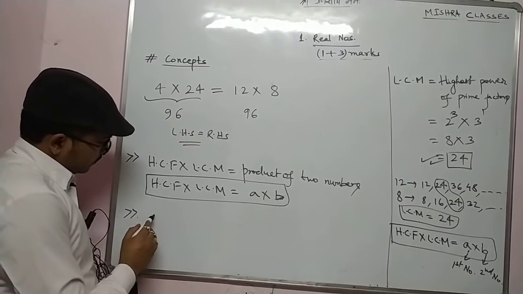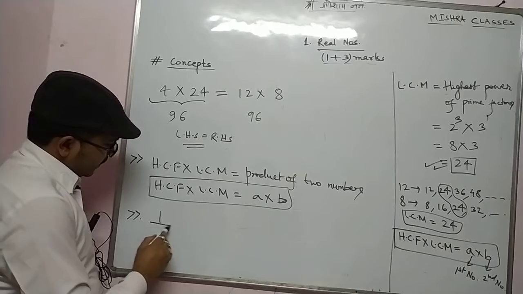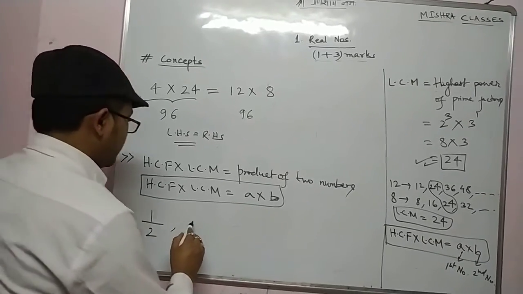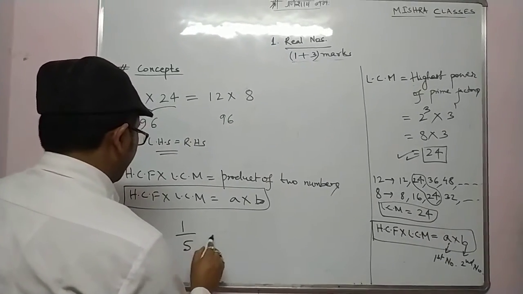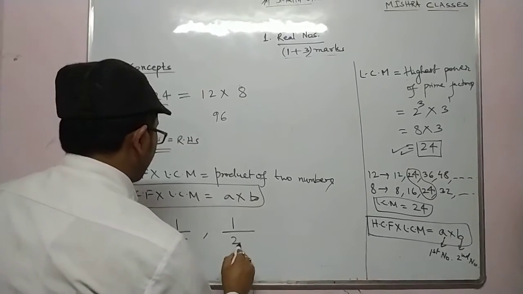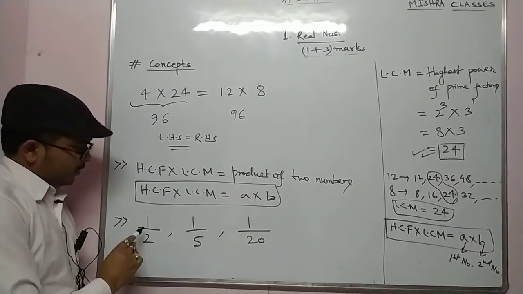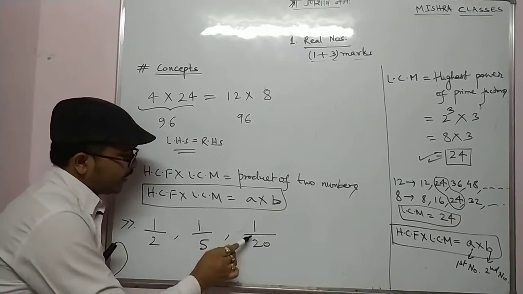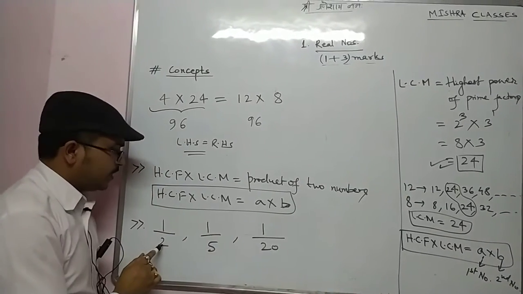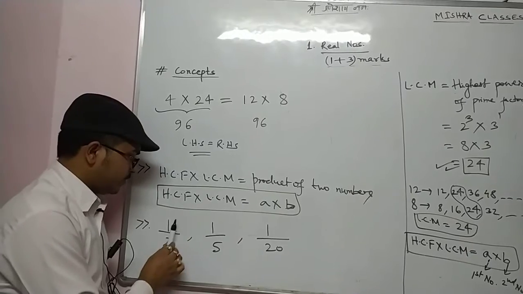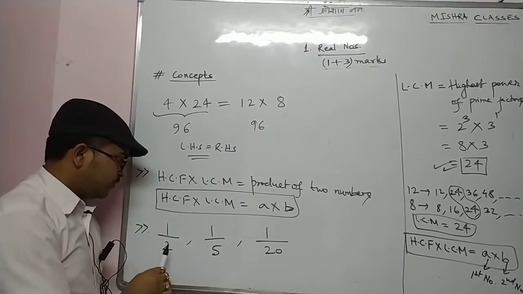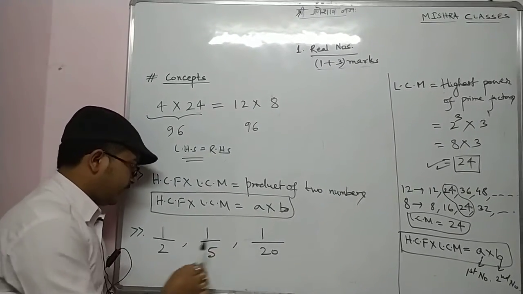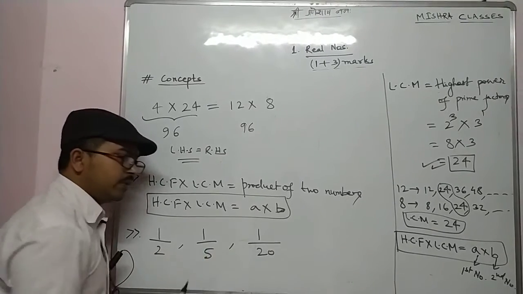Next thing. Now this is, let's say, 1 by 2, this is, let's say, 1 by 5, and let's say 1 by 20. Okay. Now without dividing, can you say which one is terminating? These are all rational numbers, no? Can you say which one is terminating and which one is non-terminating repeating?